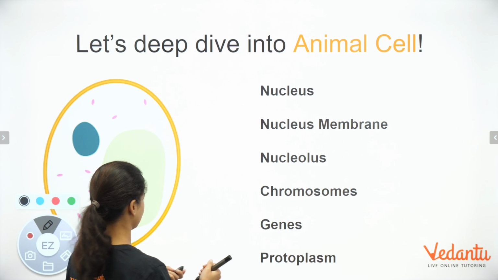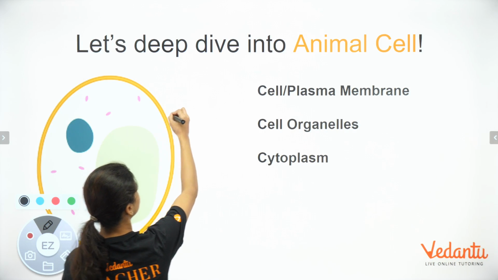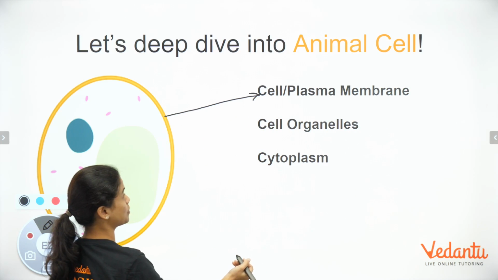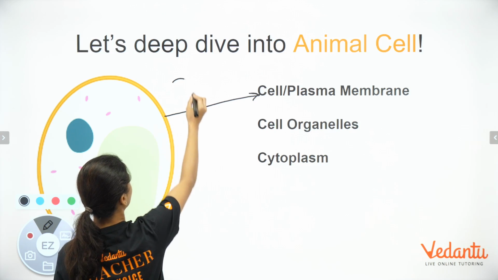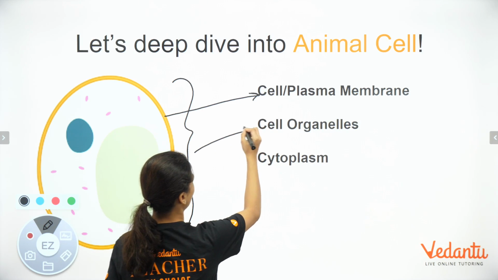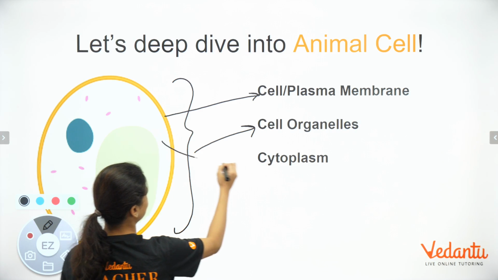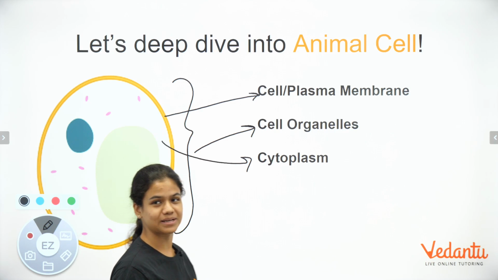So this is our cell or plasma membrane. All of these are cell organelles and inside there is cytoplasm.